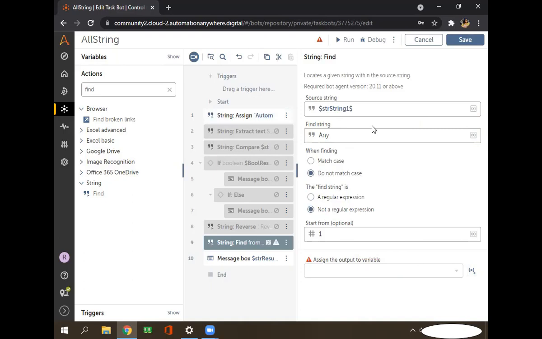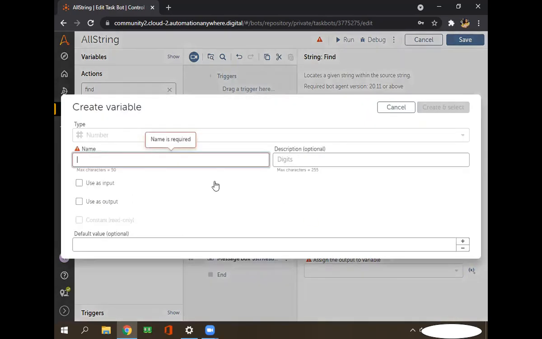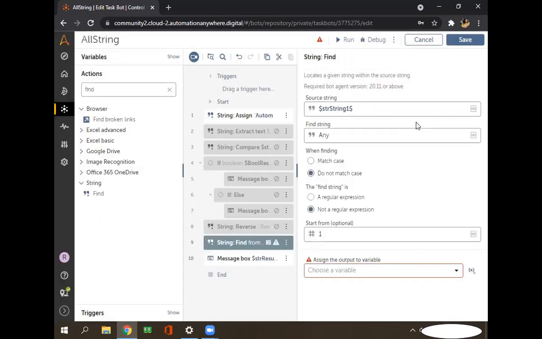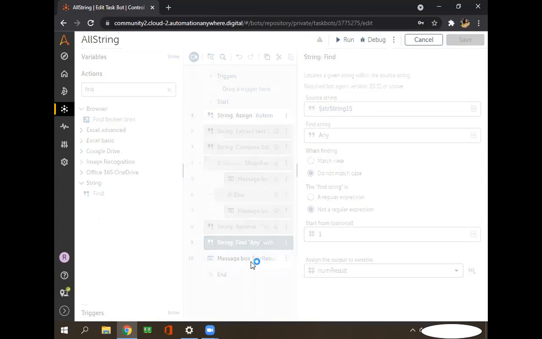As I told you, the find command will give you the position of that particular string value, so the position should be in number format and the variable will be a number. For that we have to create this variable as the number type. I'm creating this number result to give you the position of this any. And here I want to print this number result.